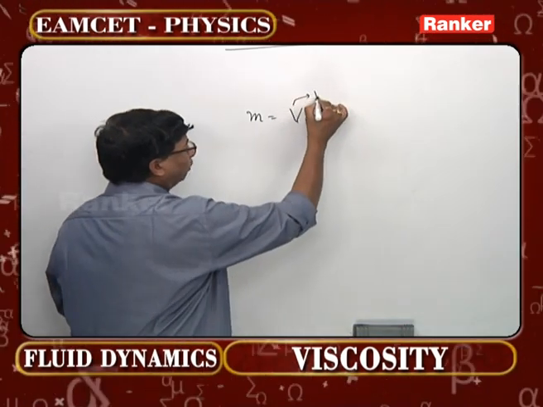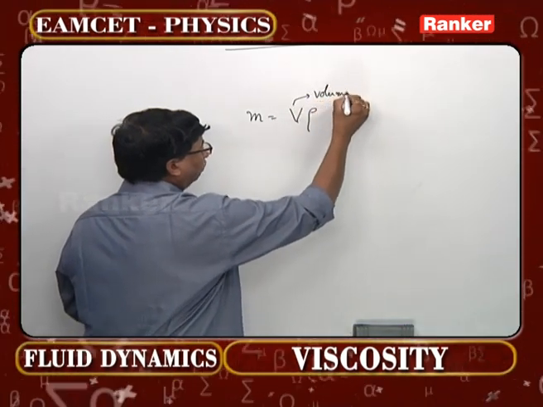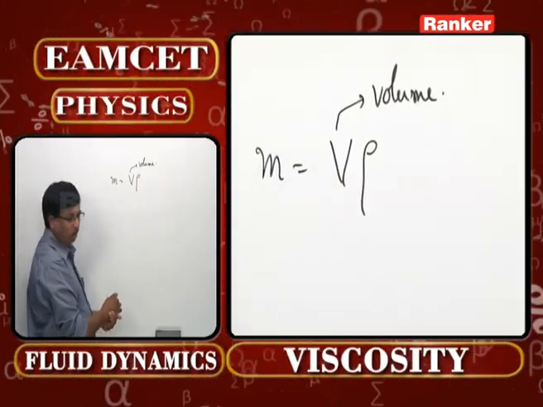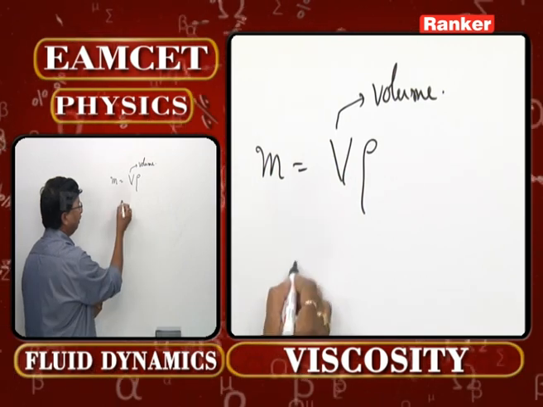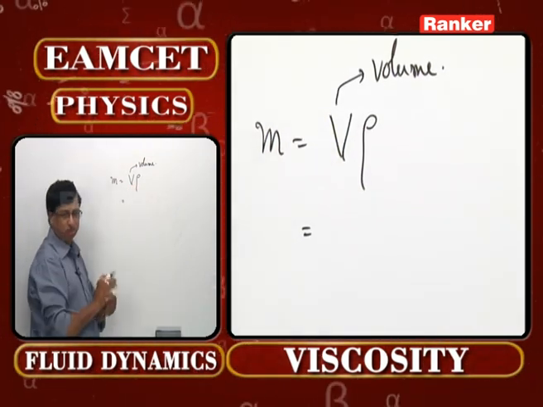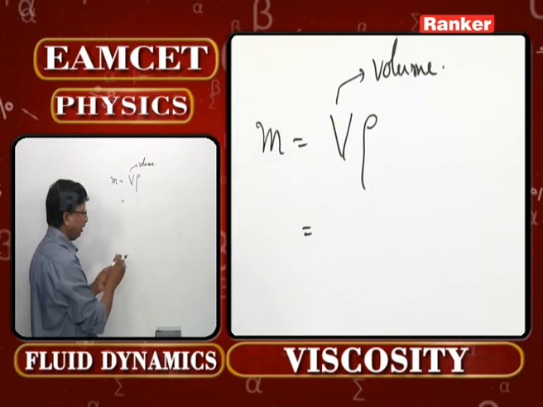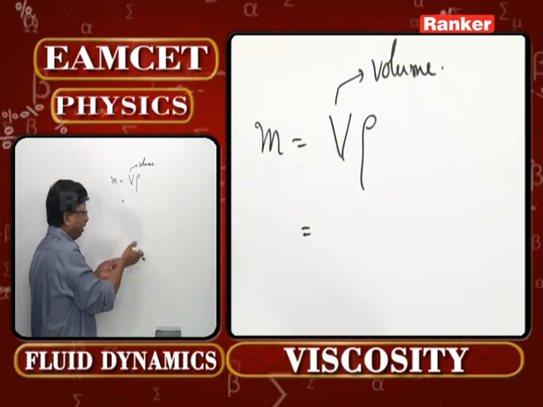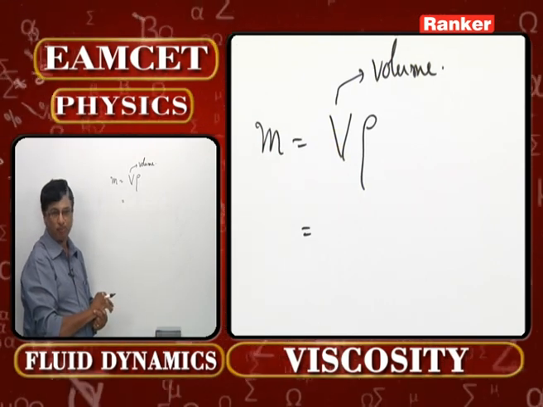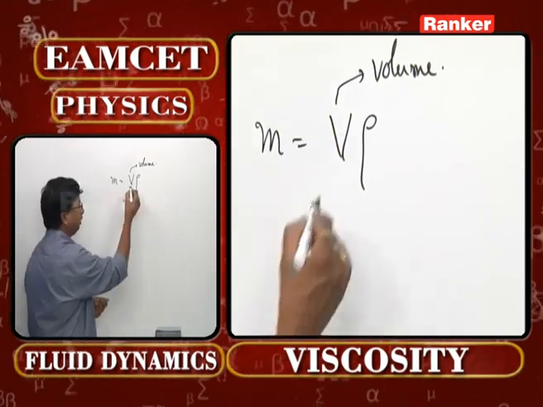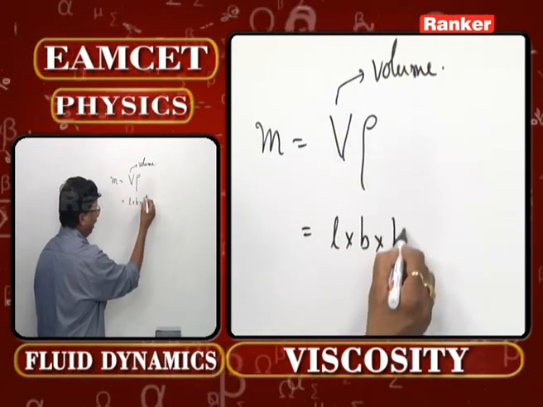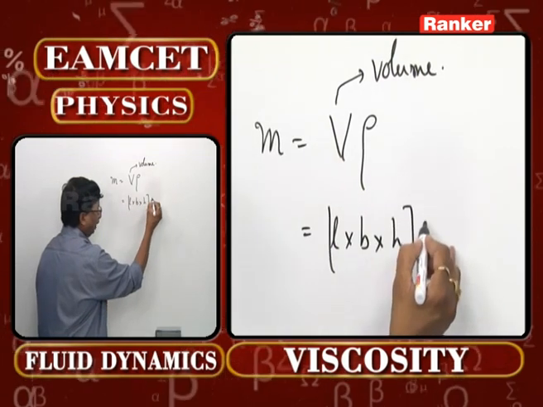What is this V now? It is nothing other than volume, into rho, that is going to be density. What are the values he has given you? Volume of a cube is actually L cube. But the point here is 15 centimeter is inside the liquid and only 5 centimeter is outside it. Then what you should understand here, volume is length into breadth into height, into the value of rho.